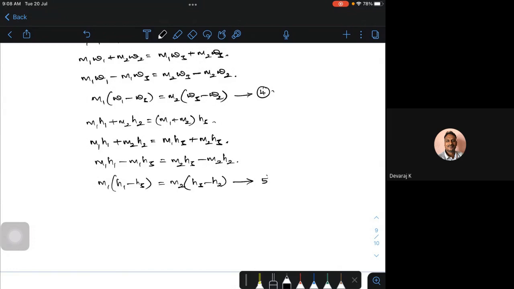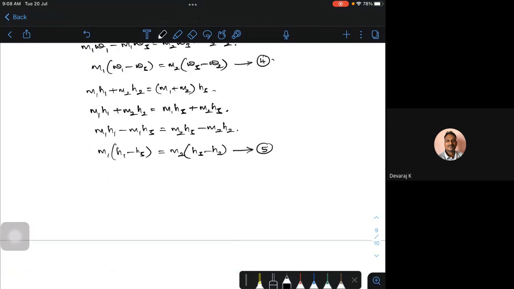So I have got two more equations like this, or I can combine them. From equation 4, I can write m1 by m2 is equal to omega 3 minus omega 2 divided by omega 1 minus omega 3, and from equation 5, I can write m1 by m2 as h3 minus h2 divided by h1 minus h3.